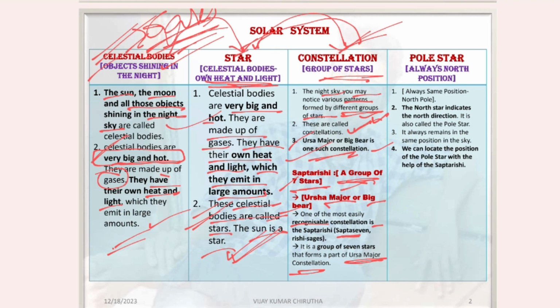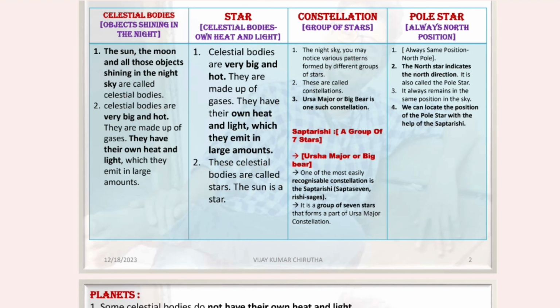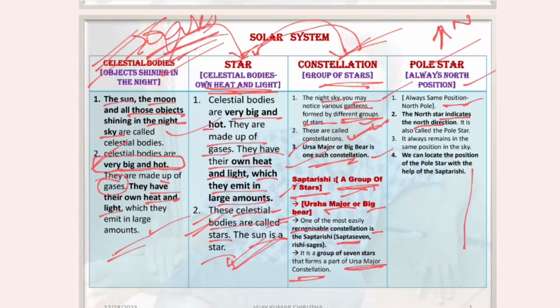Let's see the next one, pole star. What is the pole star? It is always in the north position. The pole star indicates only the north direction. So it always remains in the same position in the sky.